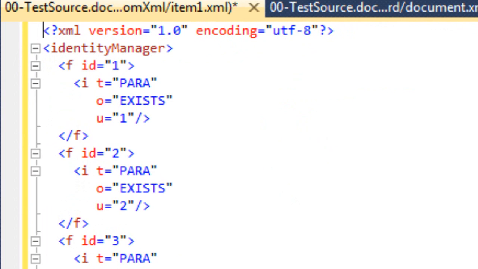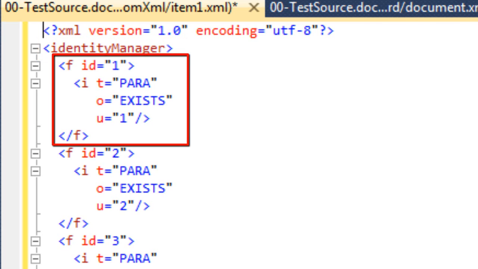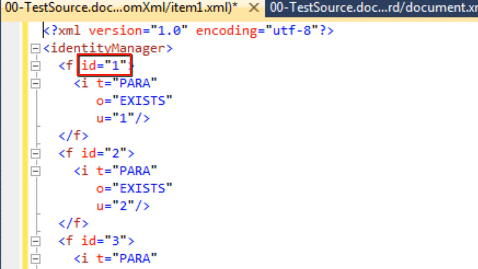So here we can see there is XML that has a root element of identity manager, and then it has an F element for every single field code in that document, with an ID that matches up to the ID on the field code.